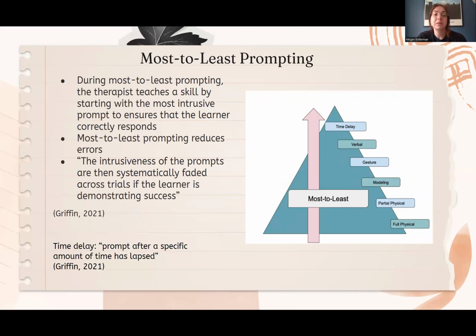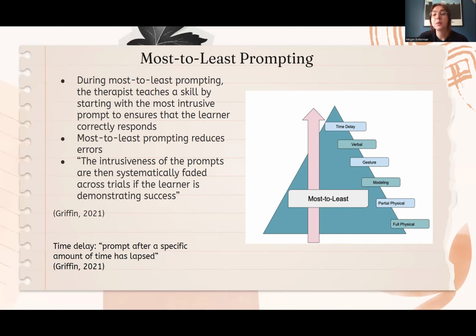Most to least prompting. During most to least prompting, the therapist teaches a skill by starting with the most intrusive prompt to ensure that the learner correctly responds. Most to least prompting reduces errors. Griffin 2021 states that the intrusiveness of the prompts are then systematically faded across trials if the learner is demonstrating success.